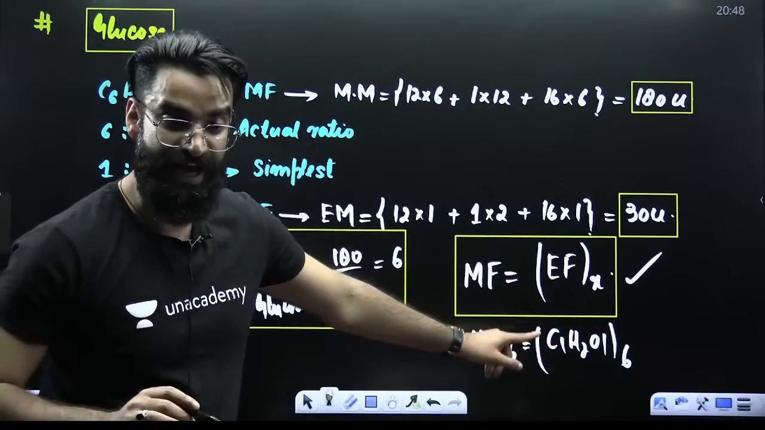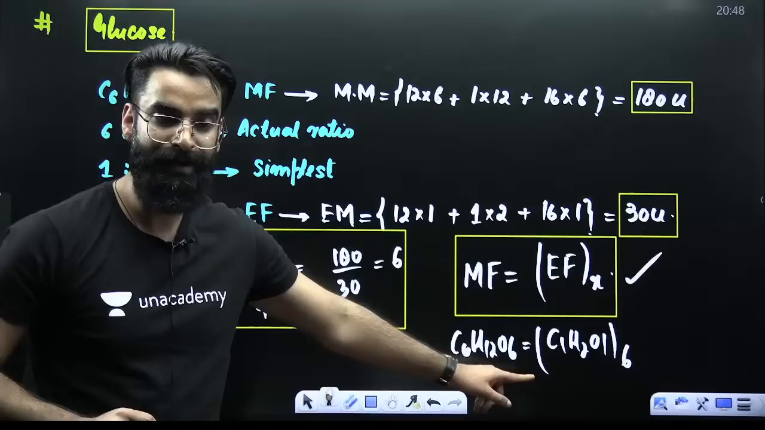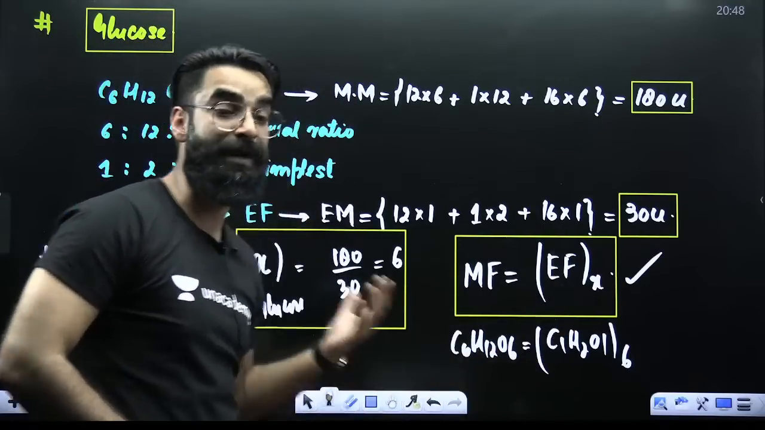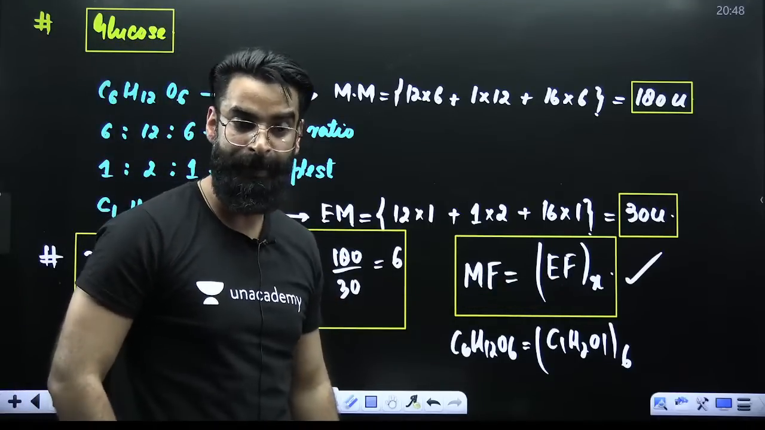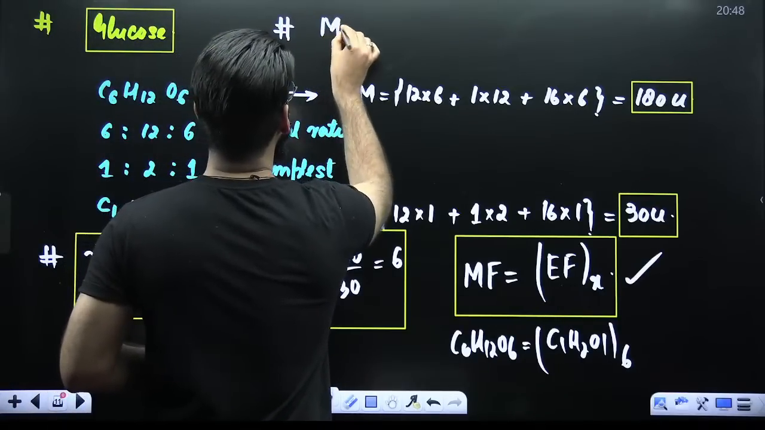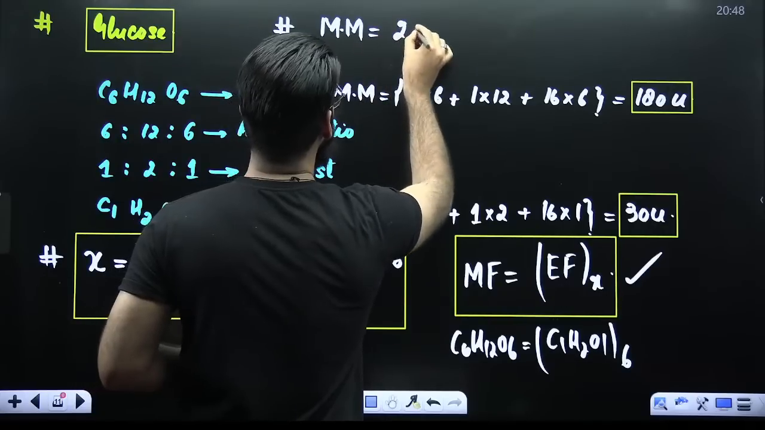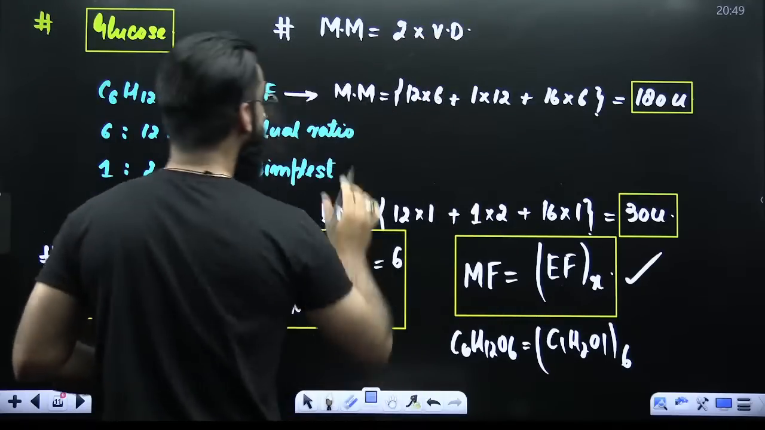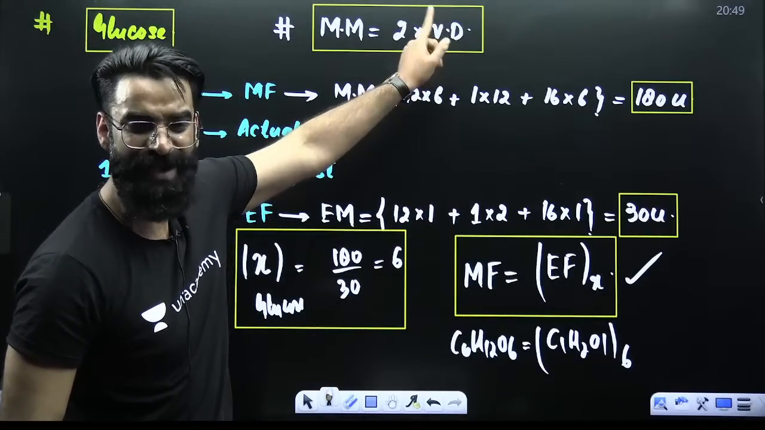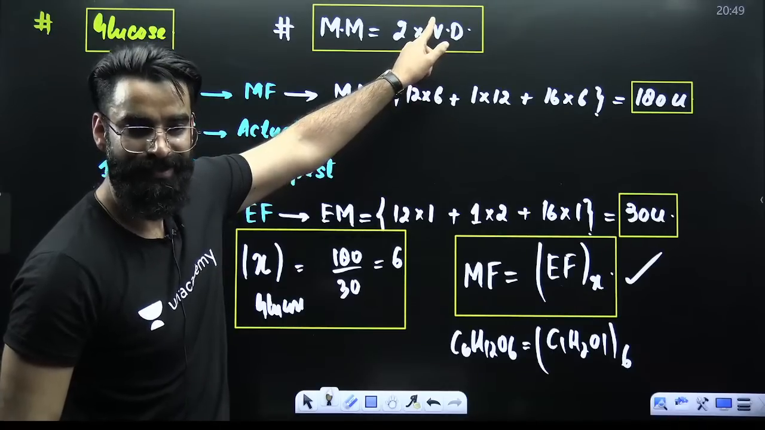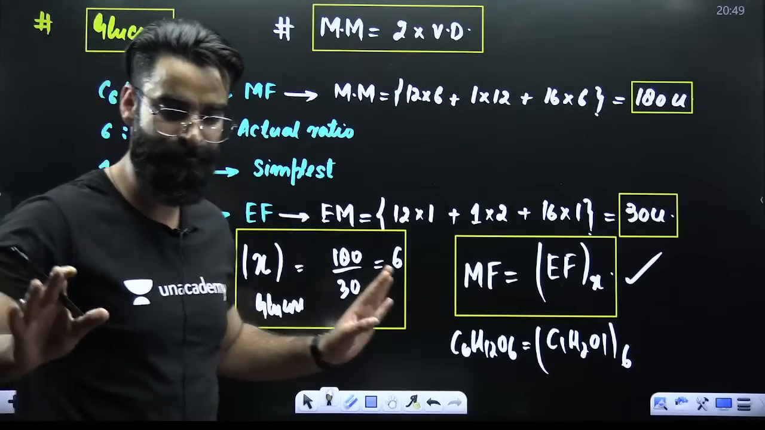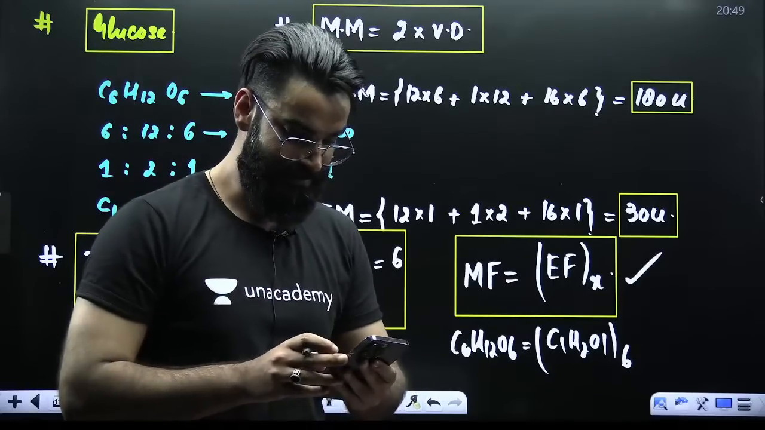This is one more important thing which I would want you guys to know. Before showing you how to calculate the empirical formula, there is one more thing which I would want to tell you. Remember it directly. Molecular mass, or you can say molar mass, is equal to 2 times the vapor density. Sometimes in the question, vapor density would be given. And from vapor density, you can directly calculate molecular mass, which is 2 times the vapor density. Simple, direct.